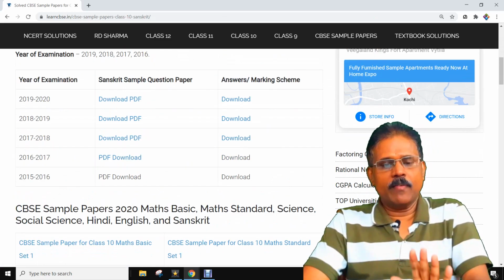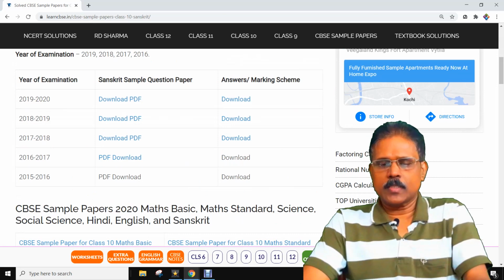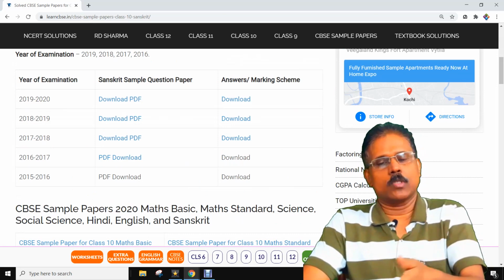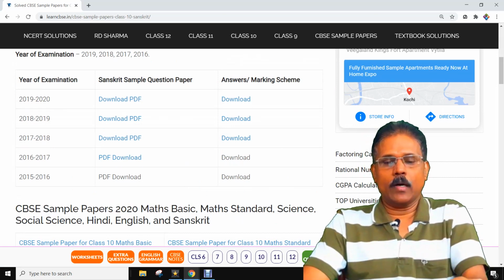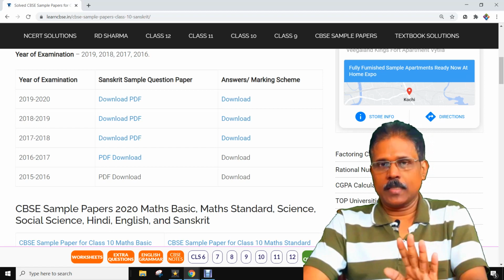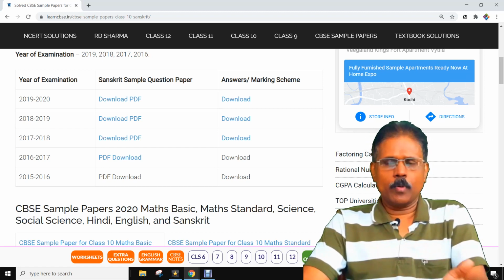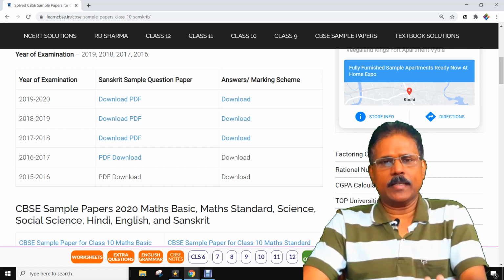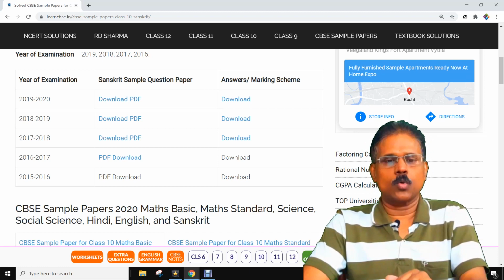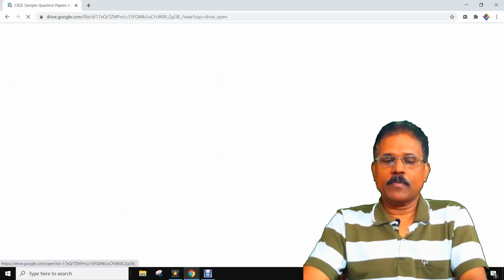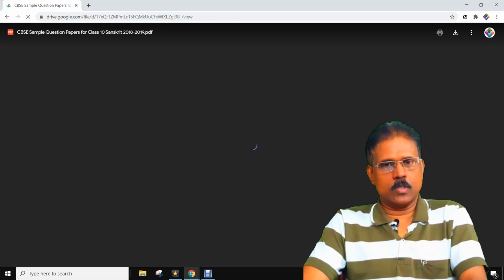After that, whenever you open the site, sometimes it will open the question paper directly, or you can download it. I think it is better to download the question paper to the computer. That is best, I think. Or no problem, you can open it in the website itself. After opening this, I'm downloading the question paper at first. I'm downloading only one question paper.